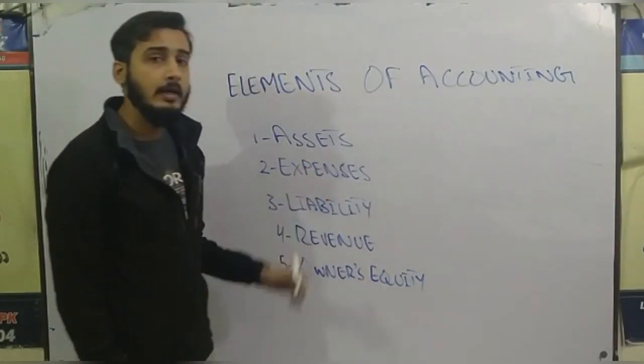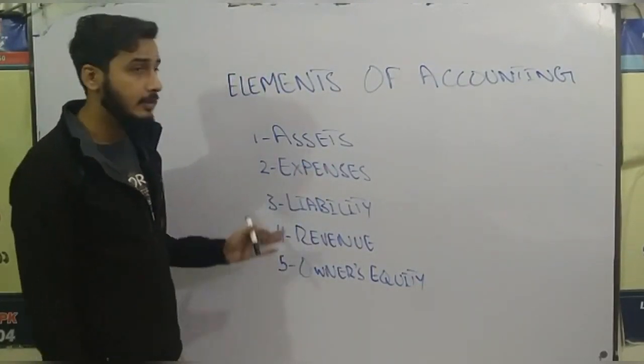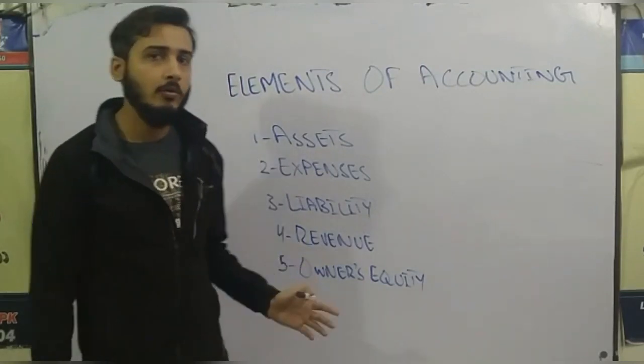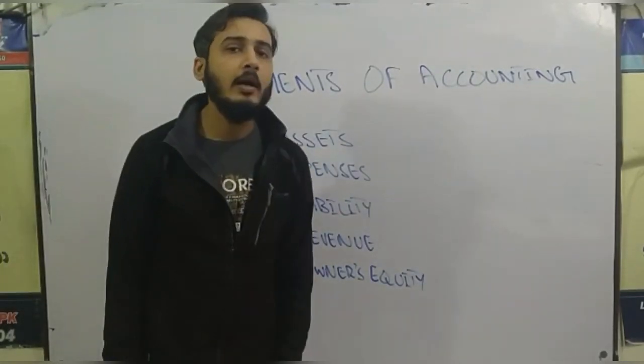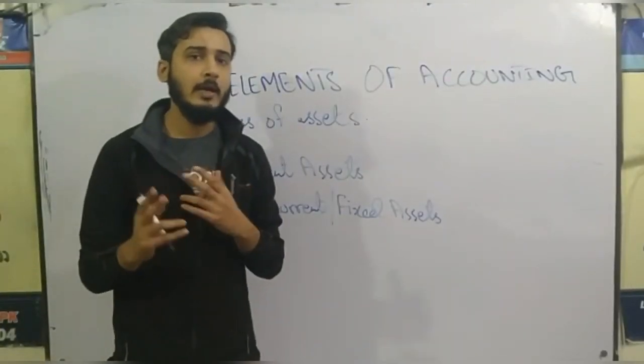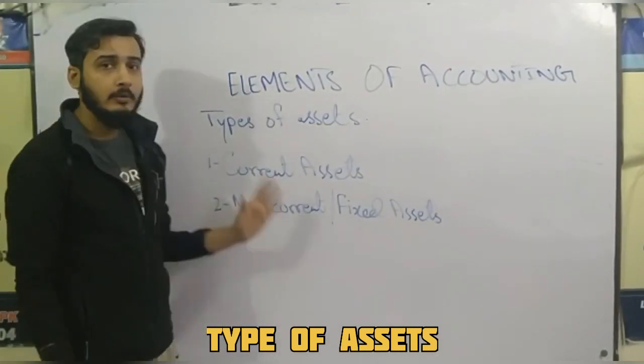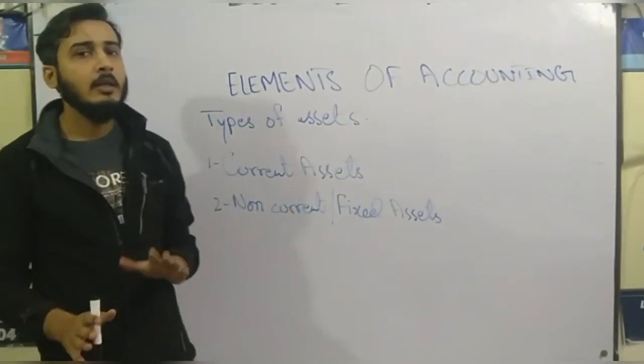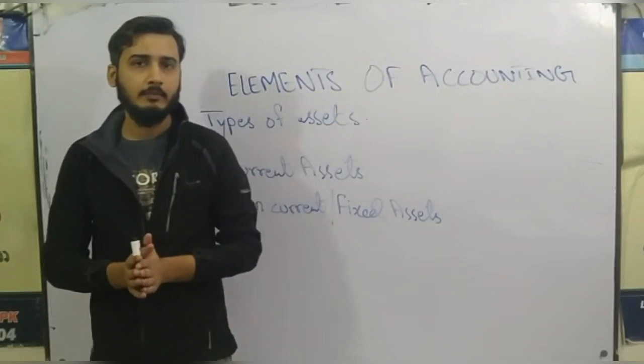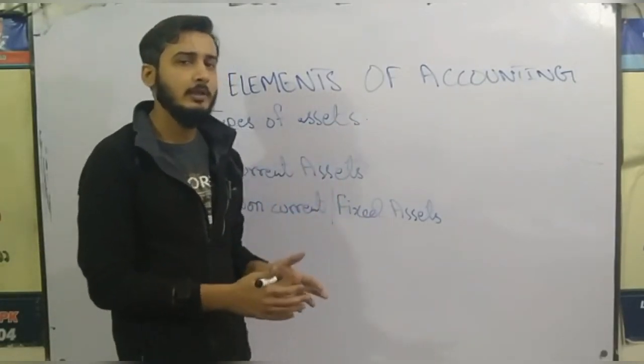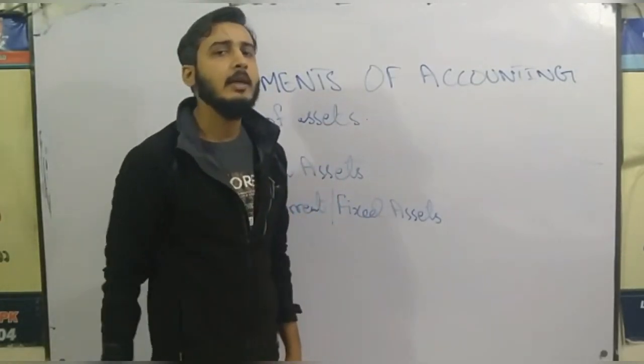Number 1, assets. Number 2, expenses. Number 3, liabilities. Number 4, revenue. And number 5, equity. There are 2 types of assets. Number 1, current assets, and number 2, non-current or fixed assets. Now, what is a current asset and what is a fixed asset? Let us discuss it in detail.